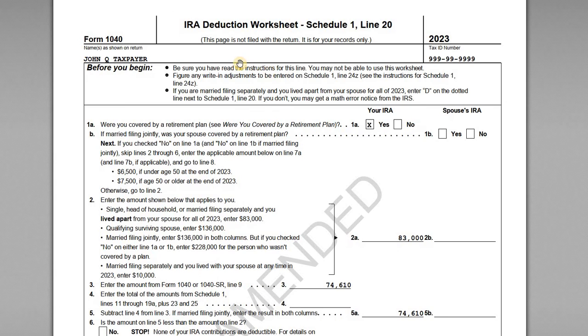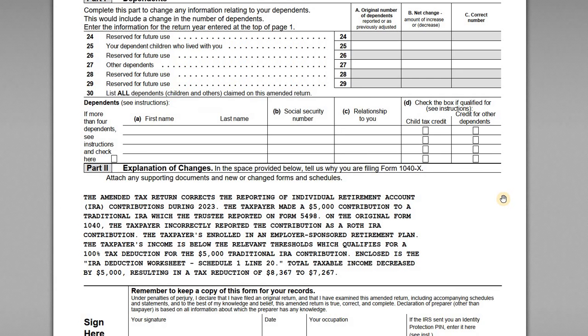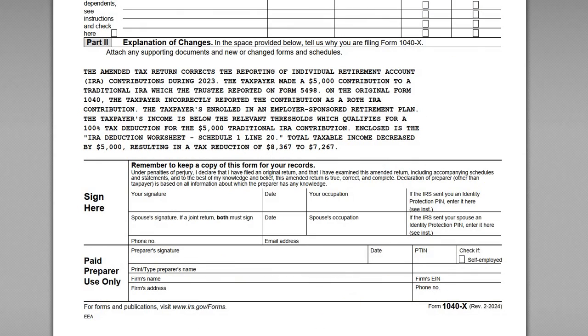And then you include the 8606 deduction worksheet, even though if you filed this as an original return, it wouldn't get submitted to the IRS. But I think it's helpful just to show that, okay, look, we made a traditional IRA contribution, and we have done the math to figure out that we can actually deduct the whole amount. All right, so it never hurts to provide the IRS with more information, just to make it easier to get this thing processed off their desk, so you can get your money as quickly as possible.